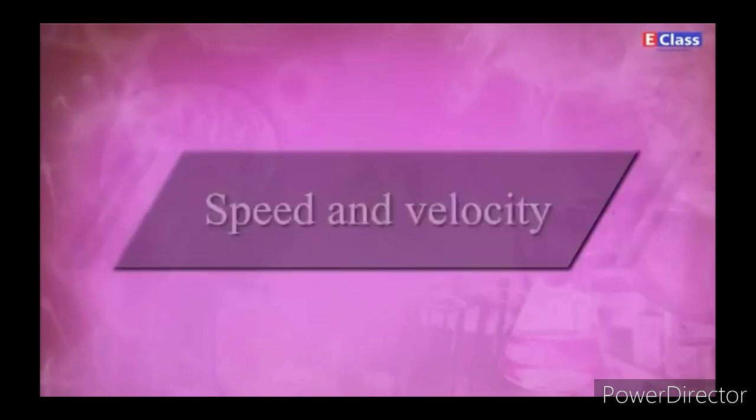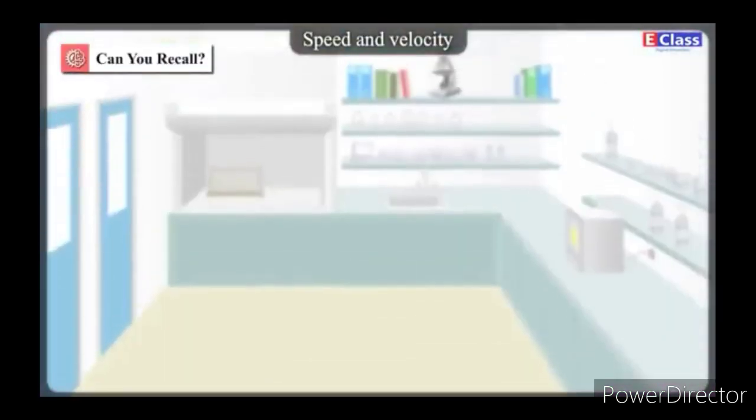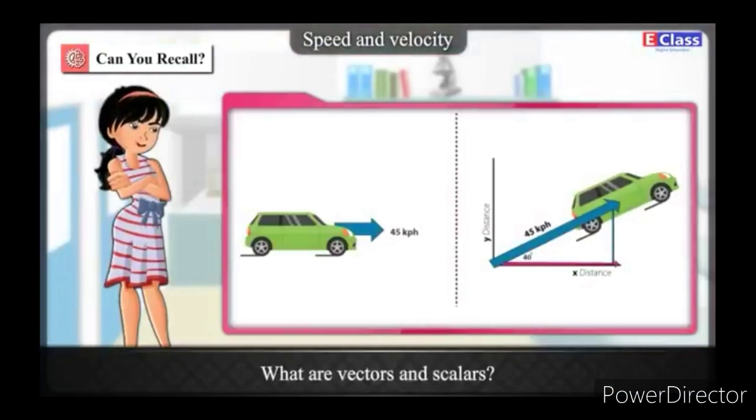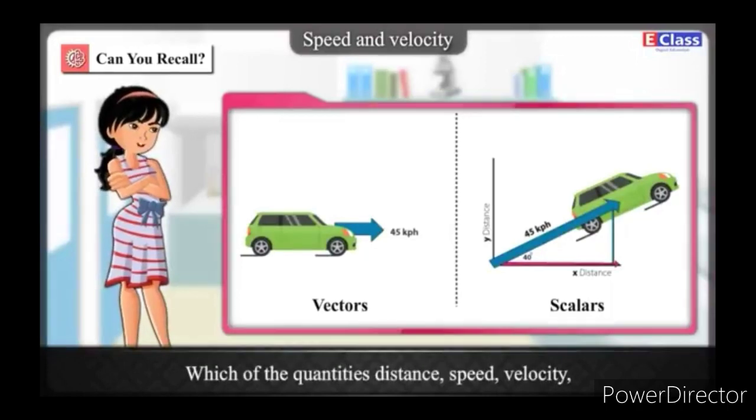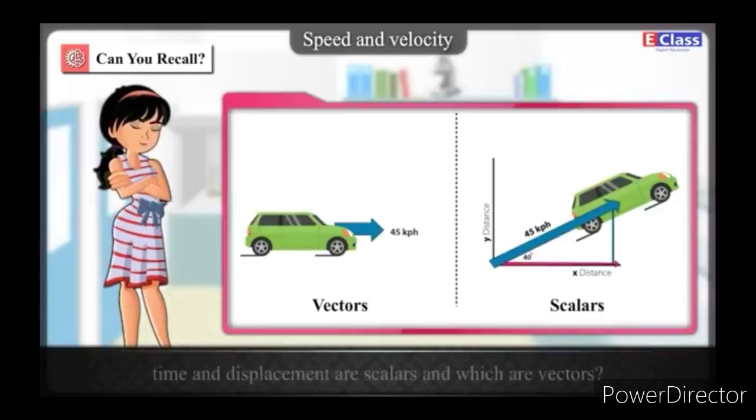Let's understand speed and velocity. Can you recall, what are vectors and scalars? Observe both pictures. Which of the quantities, distance, speed and velocity, are scalars? Time and displacement: time is a scalar, which are vectors?